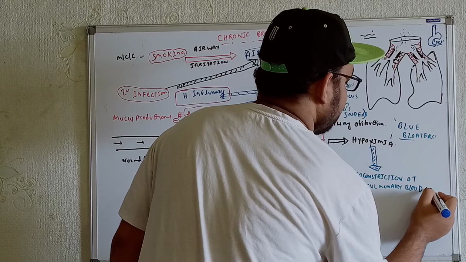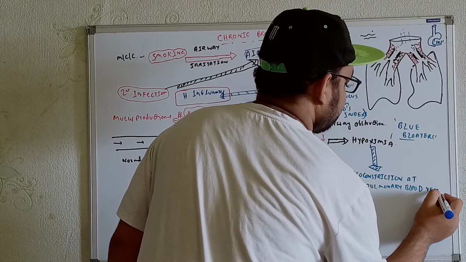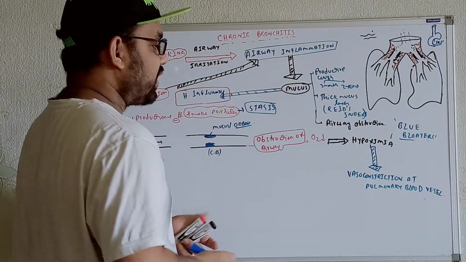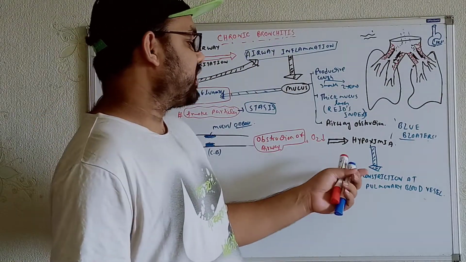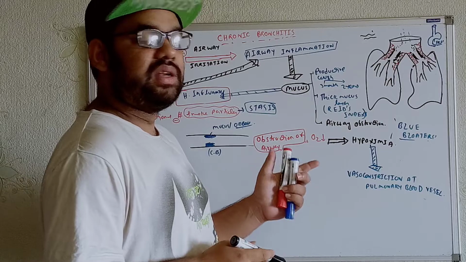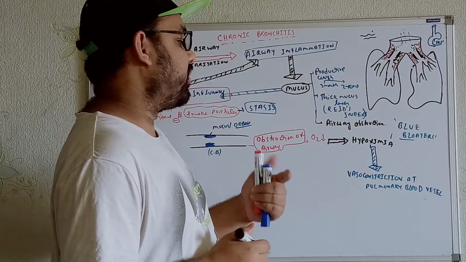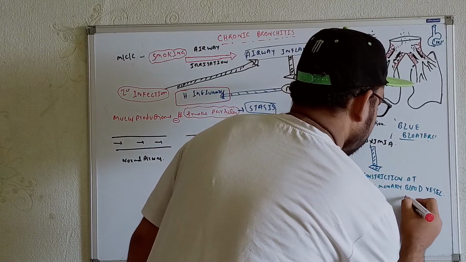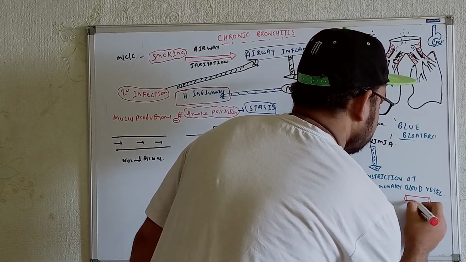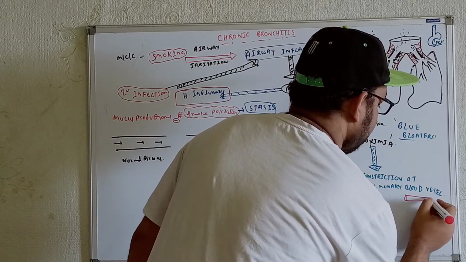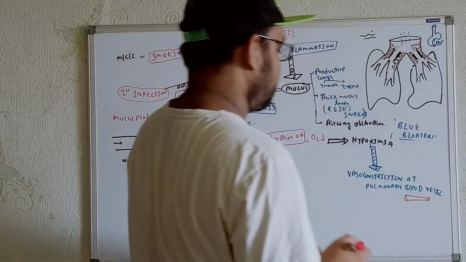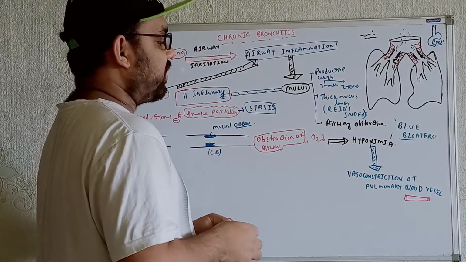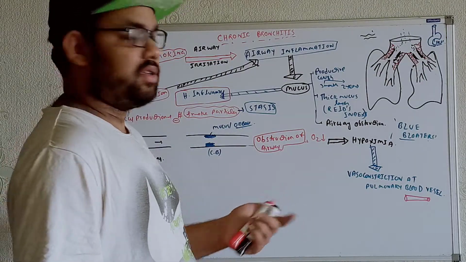So try to understand, I'll explain again. Don't worry. Now in this case, whenever you're getting the development of the hypoxemia, just to maintain this thing, we'll get the vasoconstrictions at the pulmonary blood vessels. If I just draw over here, we'll get the vasoconstrictions over here, right? Whenever you're getting the vasoconstrictions, definitely we'll get the development of the pulmonary hypertension.